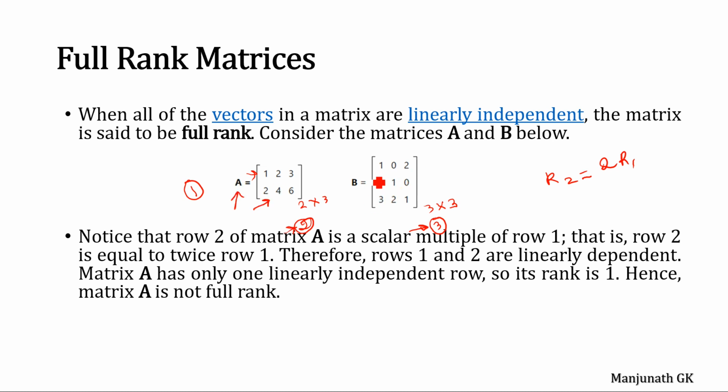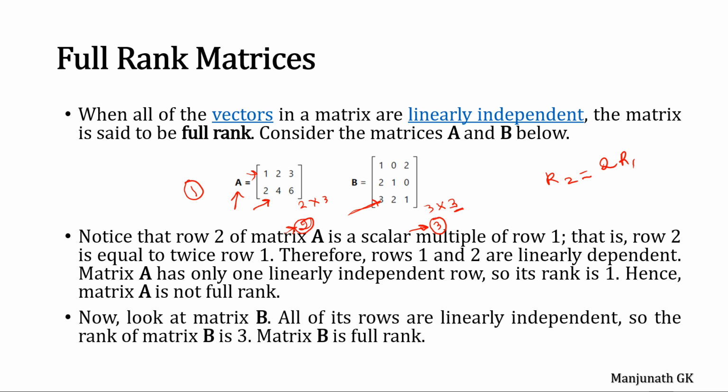Then come to matrix B. Here all these vectors are independent of each other. None of the vectors is used to represent another vector. As a result, the rank of the matrix is 3. The rank of the matrix is 3, so you can say that it is a full rank matrix. Alright, that is explained here.